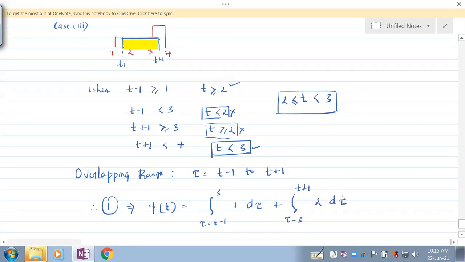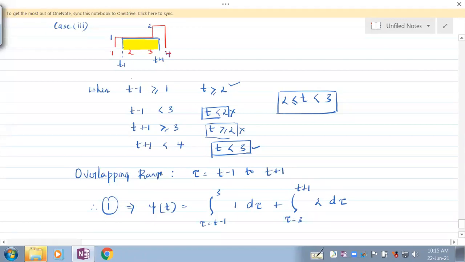So this is what is tricky about this problem. The range of overlap is this, but in the range of overlap there are two values. From t minus 1 to 3 it is 1, from 3 to t plus 1 it is 2.